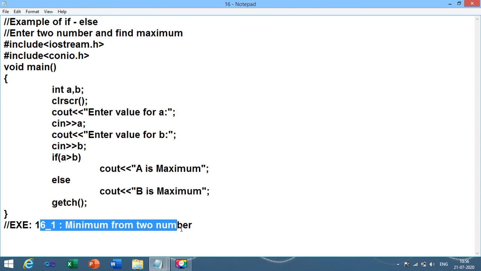You need to do this in your homework. And this is program number 16_1, right? So that the program numbers remain the same, give program number 16_1 to the minimum from 2 numbers. This is the comparison operator, as I have already told you.